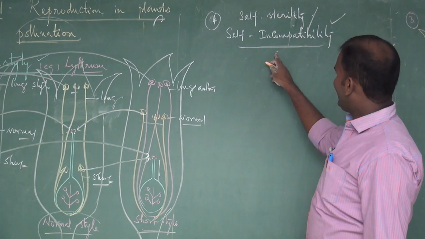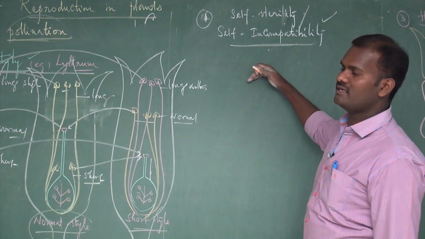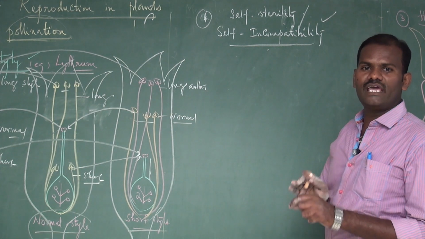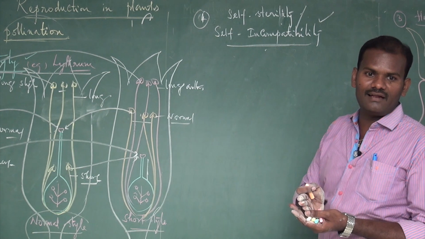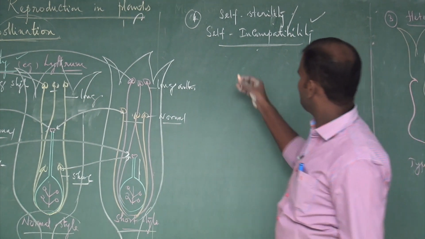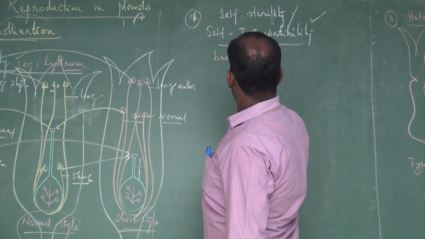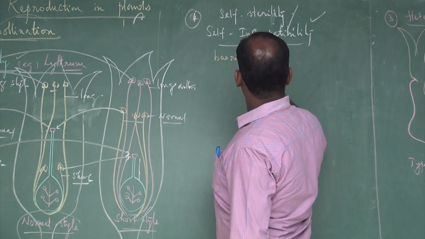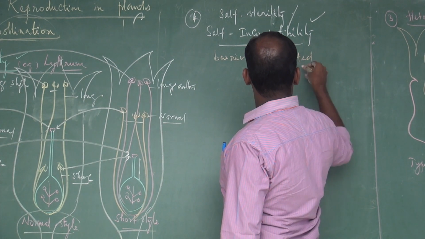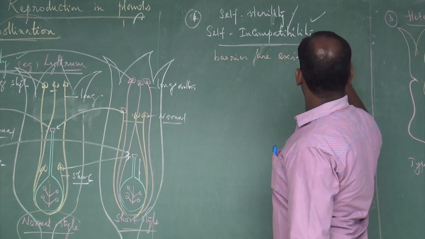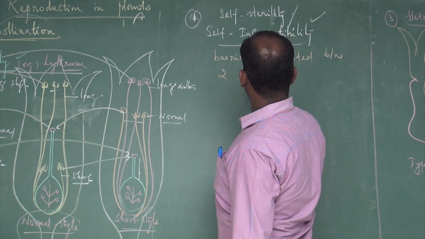The pollen grain is transferred from the anther to the stigma of the same plant, but even though it lands there, it cannot germinate. There is some physical barrier, also called genetic barrier. So the barriers exist between these two sex organs.